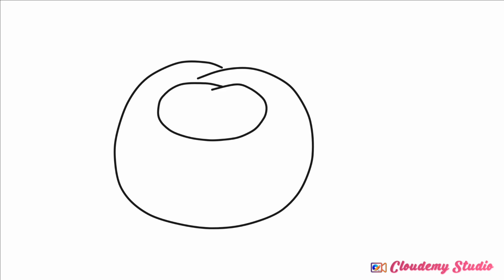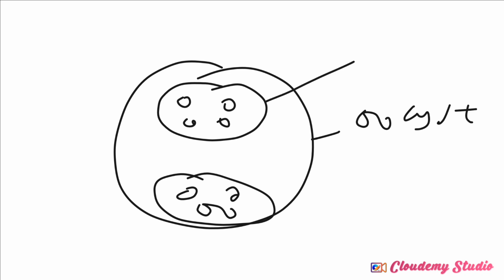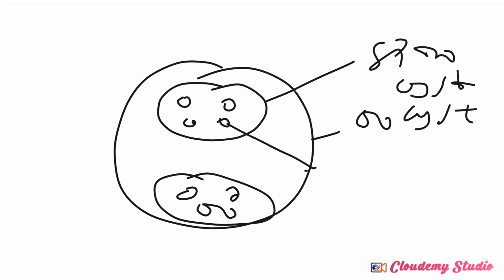It has sporocysts, 2 sporocysts. Each sporocyst now have 4 sporozoites. Understand? So this is the oocyst. This is the sporocyst. And inside the sporocyst we have the what? We have the sporozoites.